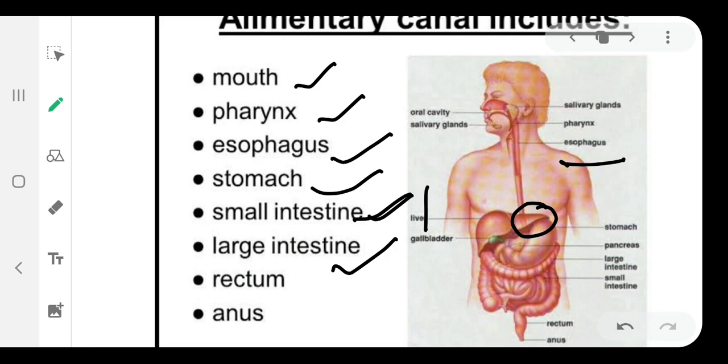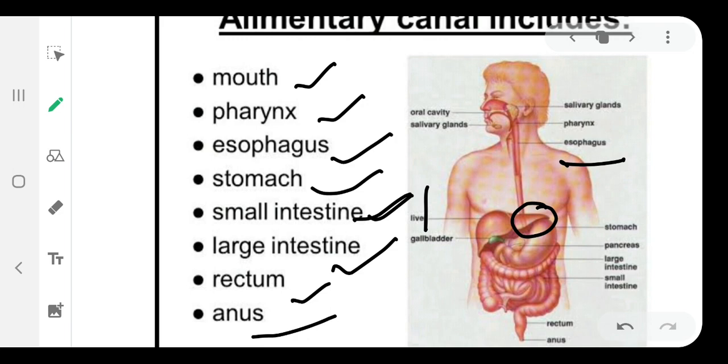And rectum is the place where the complete waste material, which has no nutrient, semi-solid fecal waste material, is stored, and from time to time at different intervals it is removed by the anus. It is an opening which helps in the removal of our waste material. So these